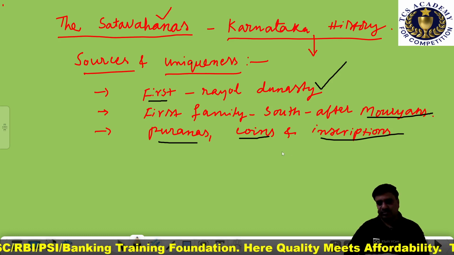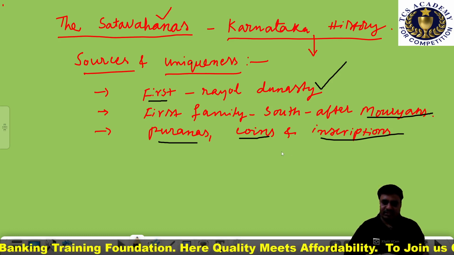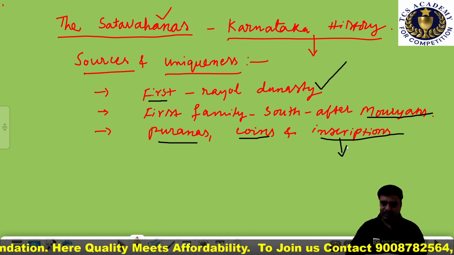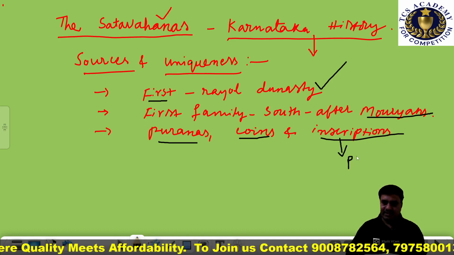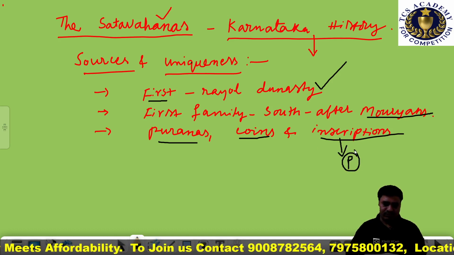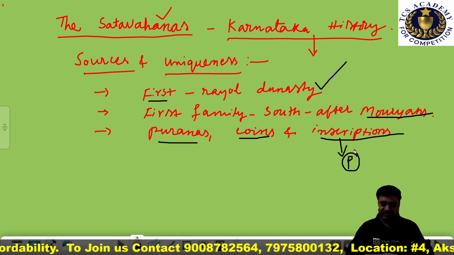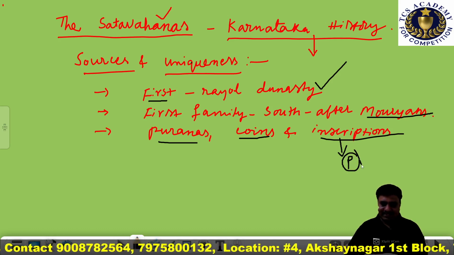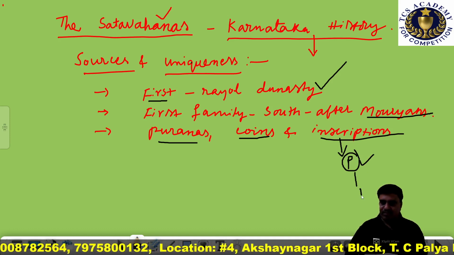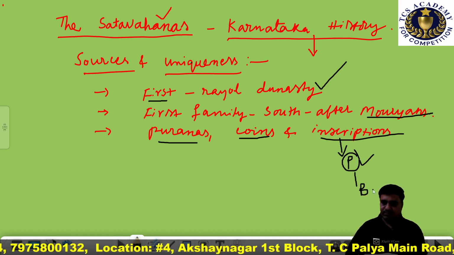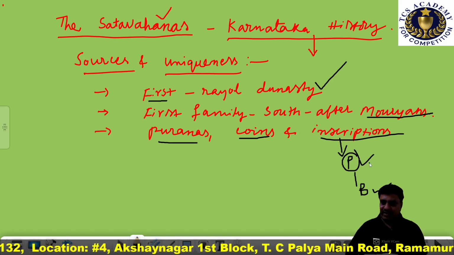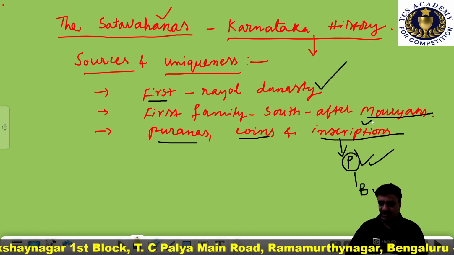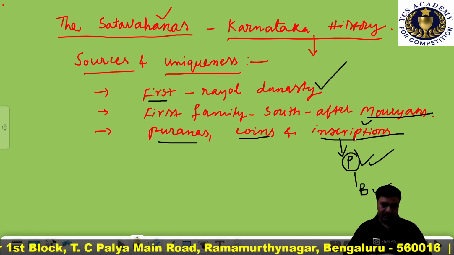A number of inscriptions were produced during the time of the Satavahanas, written in Prakrit language. The inscriptions written in Karnataka during the time of the Satavahanas are in Prakrit language and Brahmi script. The script used is Brahmi and the language used to produce the inscriptions of the Satavahana dynasty is Prakrit.